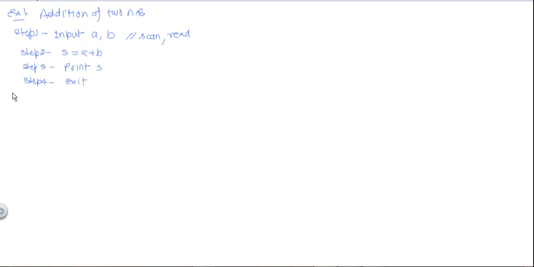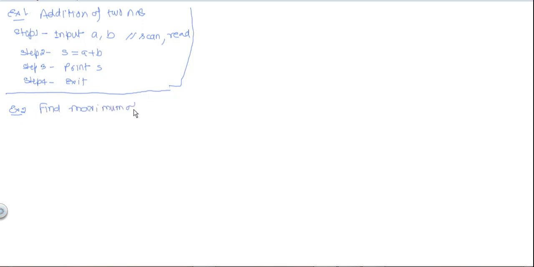Now we will take some more examples and will write the algorithms. Now next example is find the maximum of two numbers.